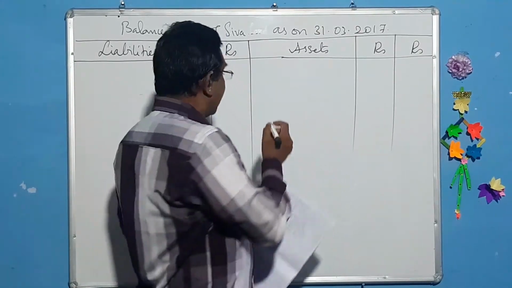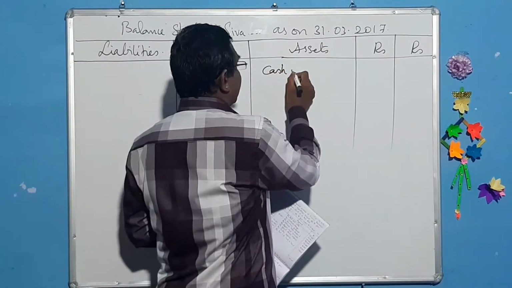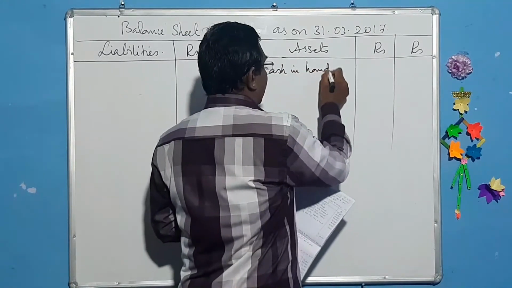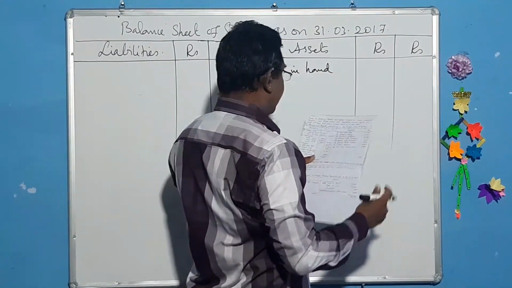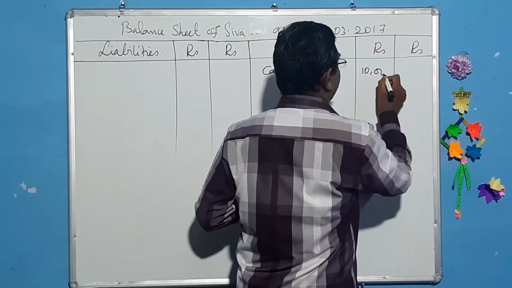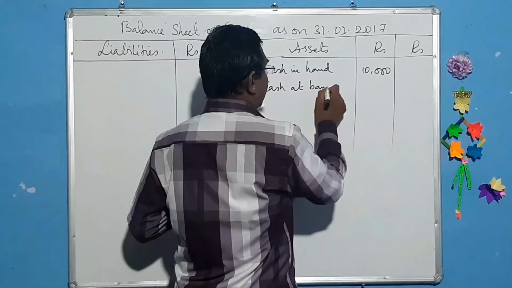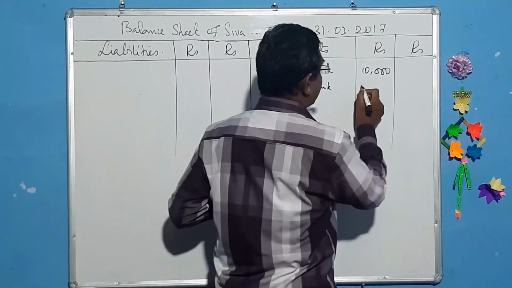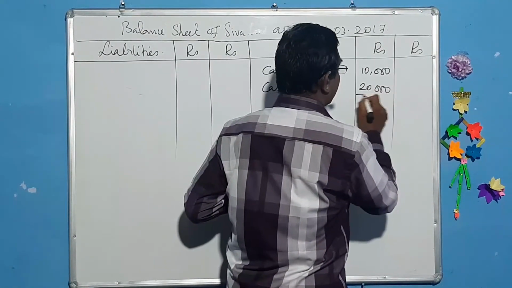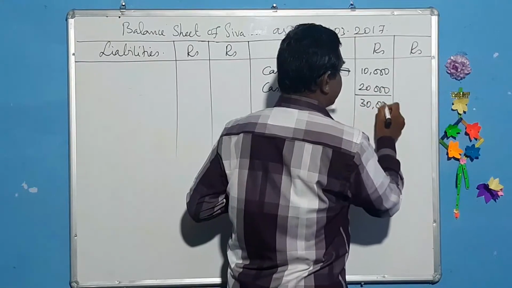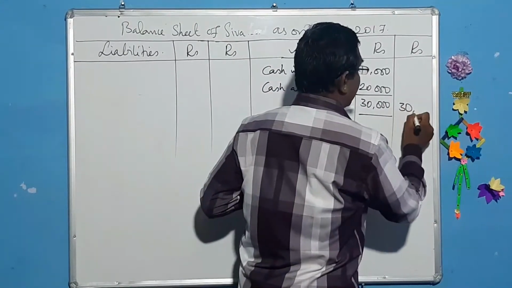How do we write? Cash in hand 10,000 and cash at bank, what is that amount? 20,000. On the whole, 30,000. It should be written in the outer column.